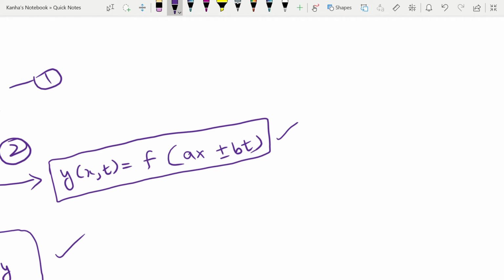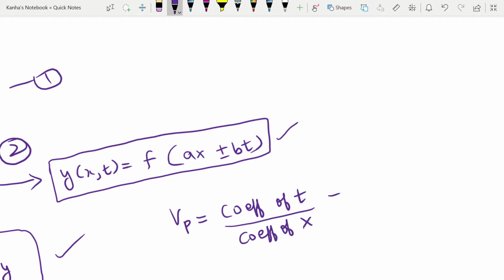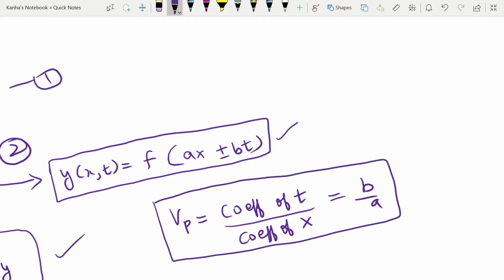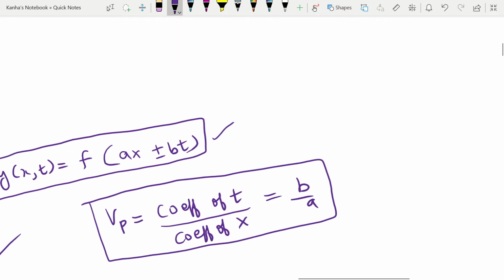Further, if these conditions are valid, you can easily find the velocity of the wave. It is equal to the coefficient of t divided by the coefficient of x. Sorry, the coefficient of t divided by the coefficient of x is equal to b by a. This is also very important. Sometimes they just ask you what the wave velocity is.